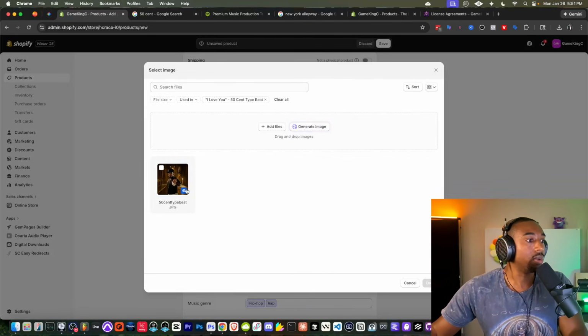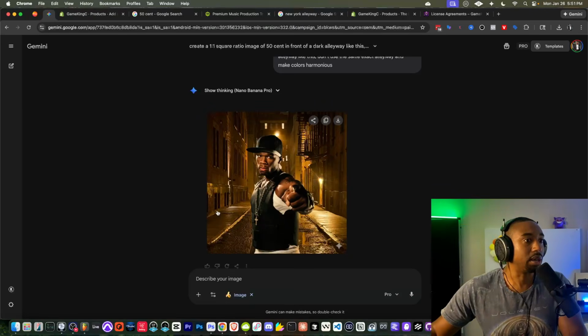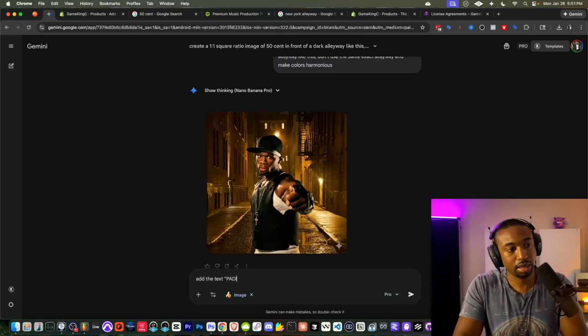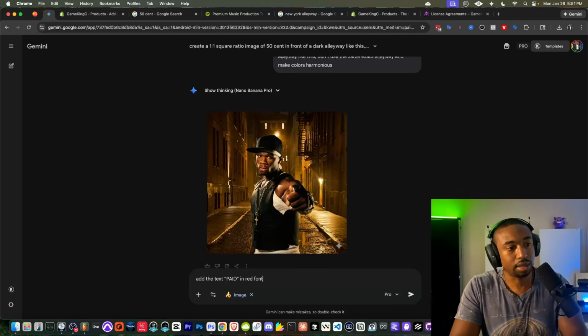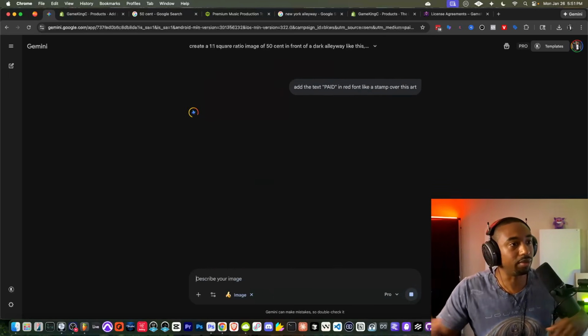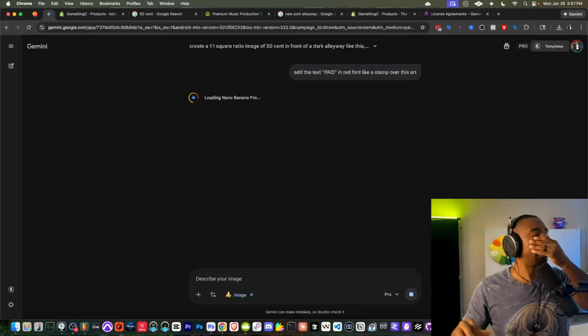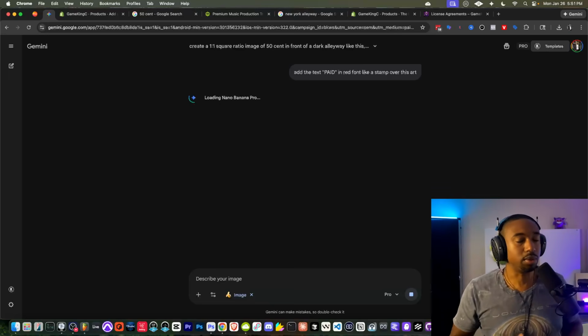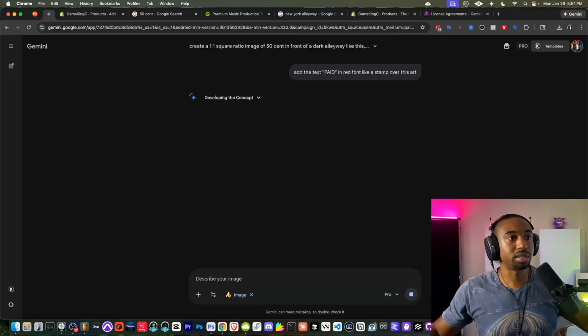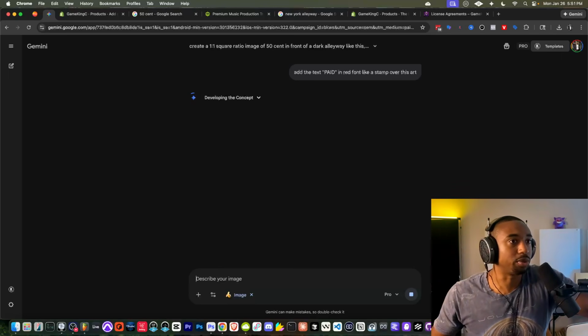So maybe we can go into Photoshop or even Gemini and say, add the text paid in red font like a stamp over this art. Okay, I'm being very vague because I just want to see what it does. But I'm thinking in my head like a stencil. That was the word I was looking for. Like a stencil. You put in the stencil, you spray paint it. But we'll see what it comes up with, even though I was being super vague.